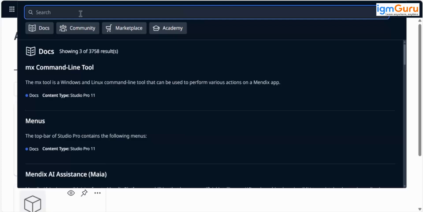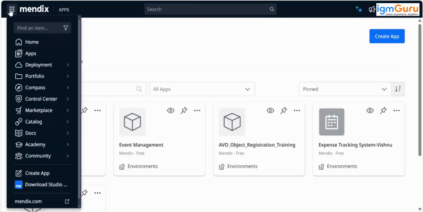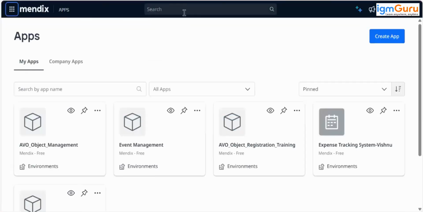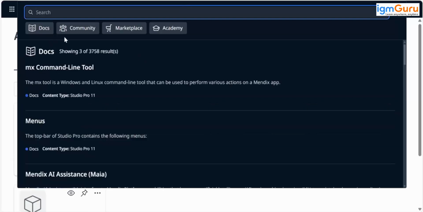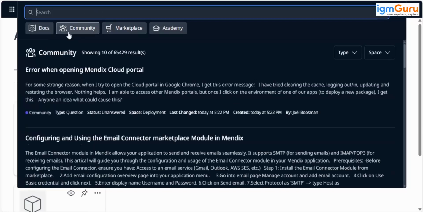For example, this is global search. Whenever you sign in, you click on the left top menu, click on home or click on apps, and you'll see this global search provided by Mendix. And here are these 4 options: documents, community, marketplace and academy. Specifically considering community, I clicked on this and you can see we have around 65,000 questions to date asked by different people on Mendix on different topics.